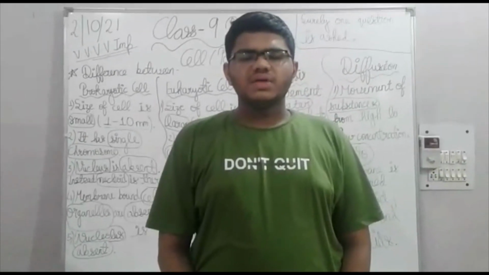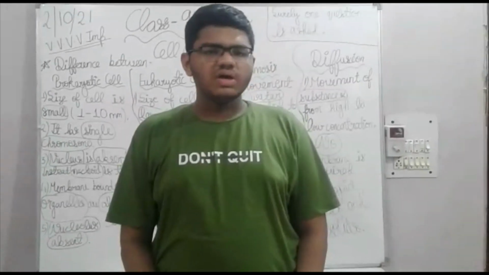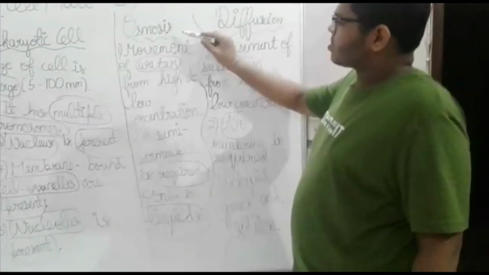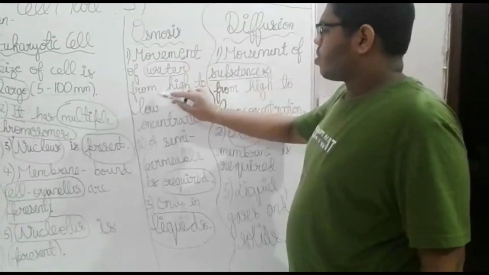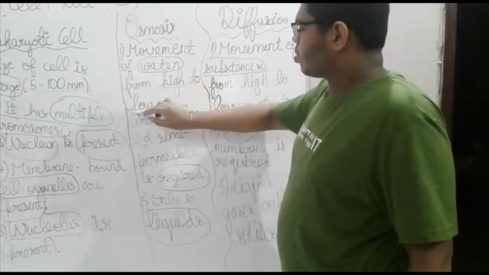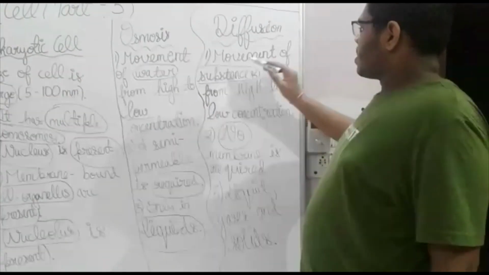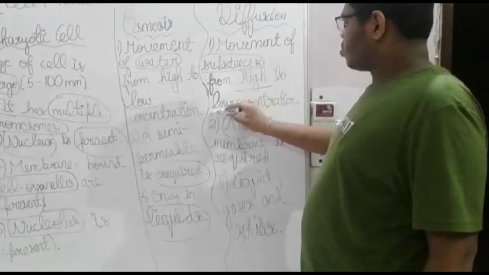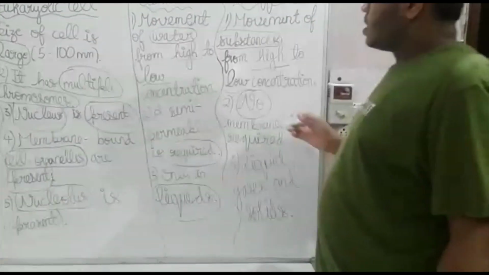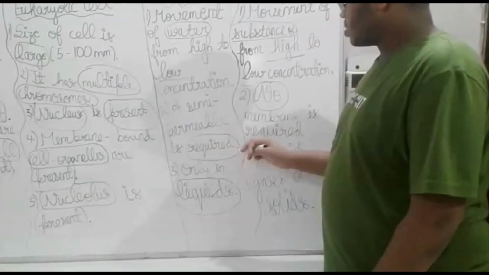Now I will start with the difference between osmosis and diffusion. Osmosis is defined as the movement of water from high to low concentration. Diffusion is defined as the movement of substances from high to low concentration. In osmosis, a semi-permeable membrane is required.